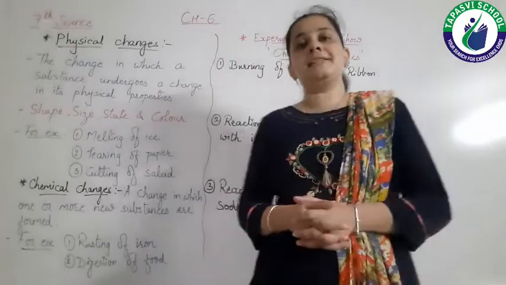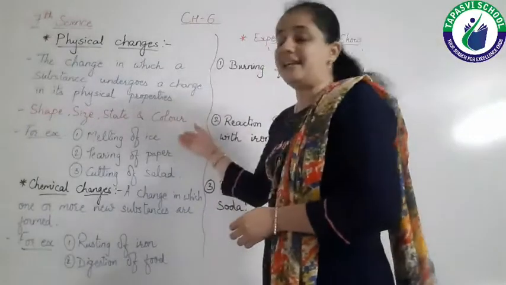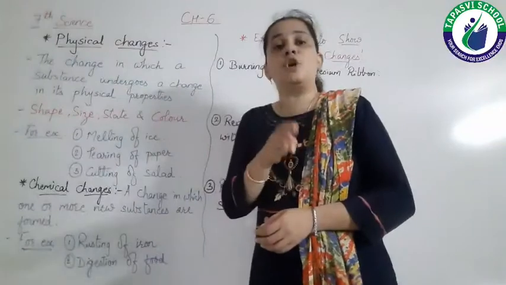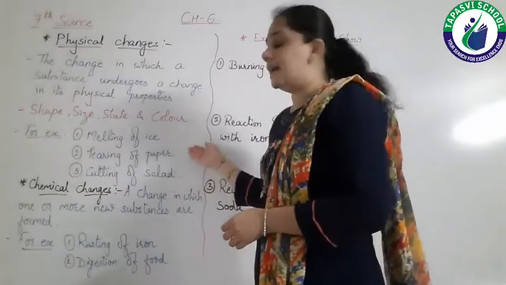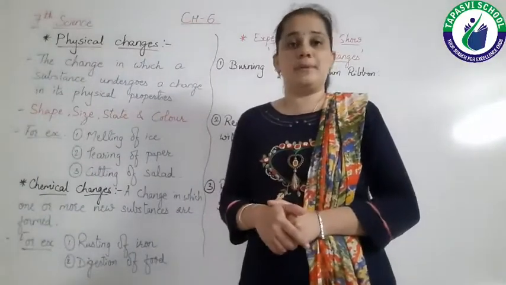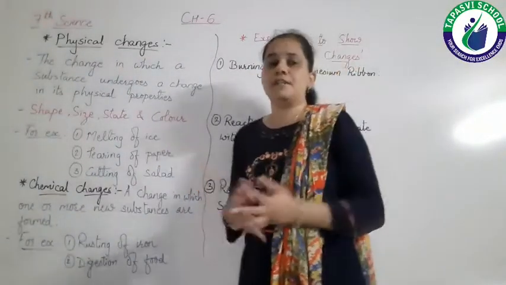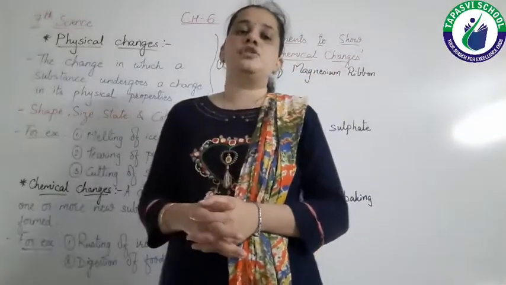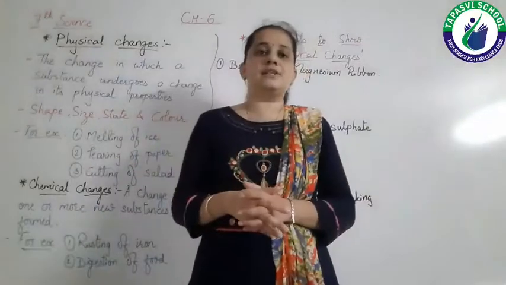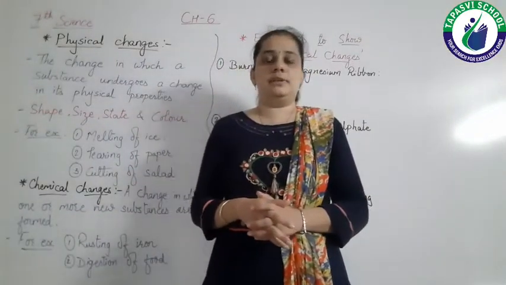Now, let's see some examples of physical changes. Melting of ice, so here the state changes from solid to liquid. Tearing of paper, so here, as I told, the size and shape change. And cutting of salad, so obviously the size and shape are changing, right? So here no new substance is formed. So that is known as physical change.